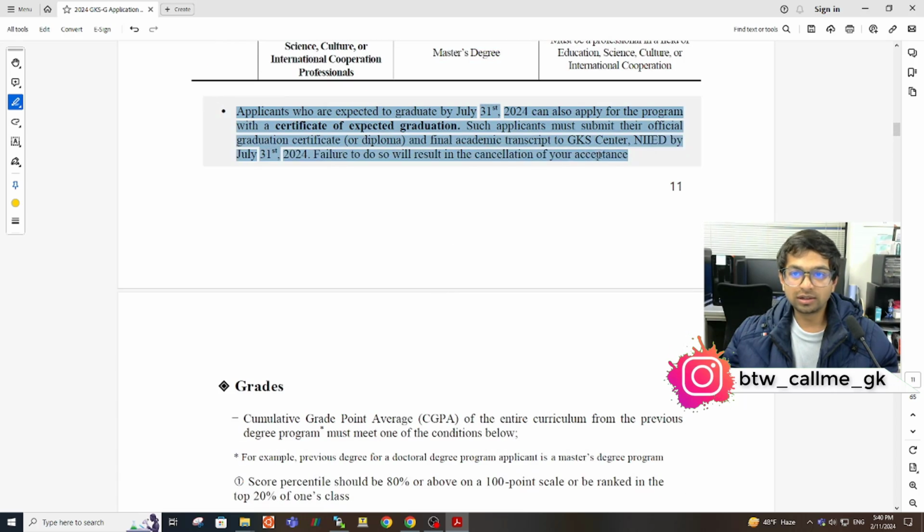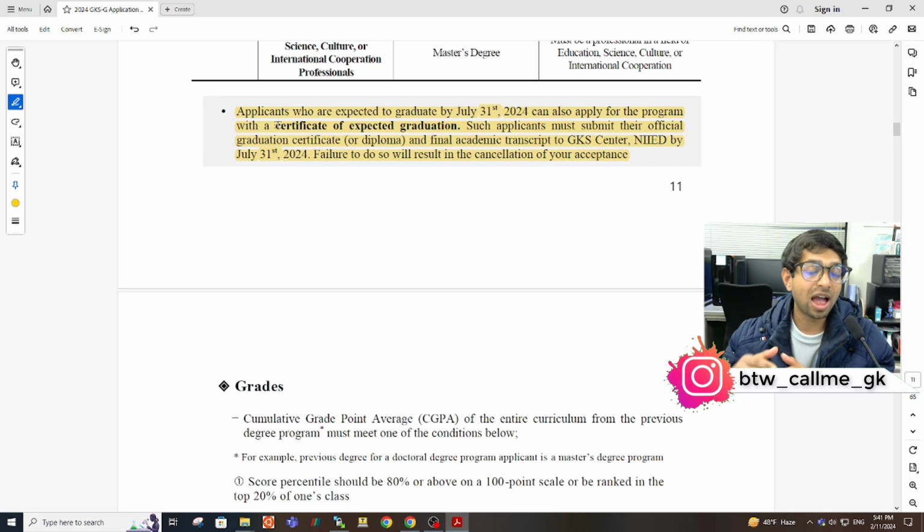And this is the change which they have done this year. As you can see, if you are graduating by 31st of July 2024, then you can apply for this scholarship with a document called Certificate of Expected Graduation. We have made a video on Certificate of Expected Graduation already before. If you know the format, it's good. If you don't know the format, I would recommend you to watch the video, and then you can use that certificate to apply for the scholarship.